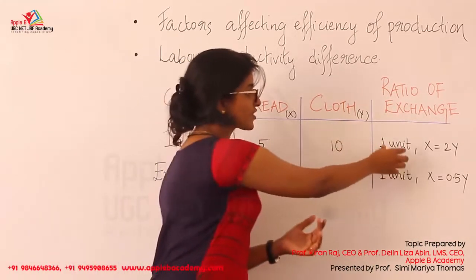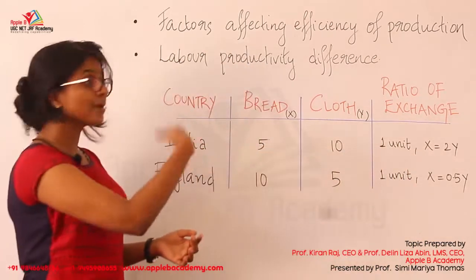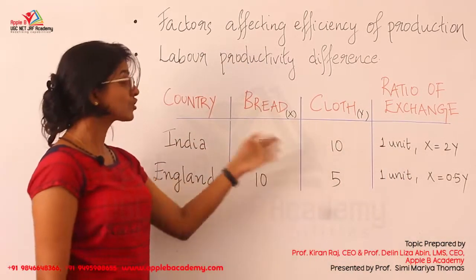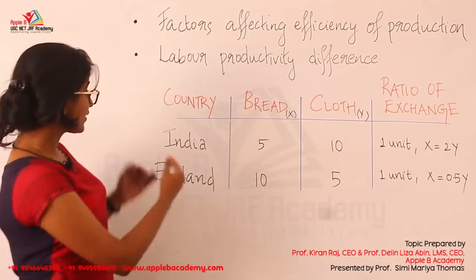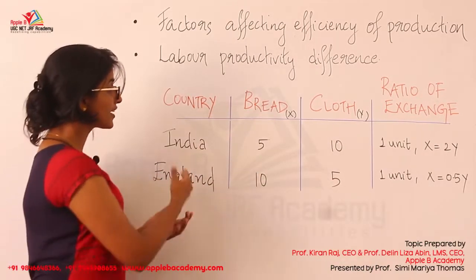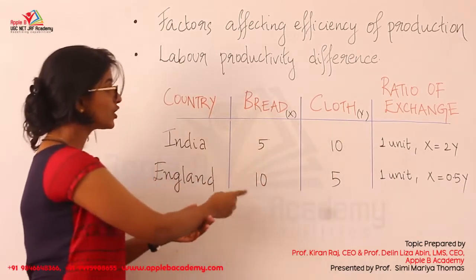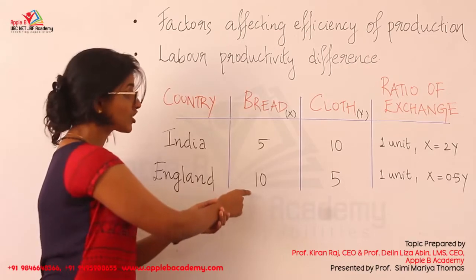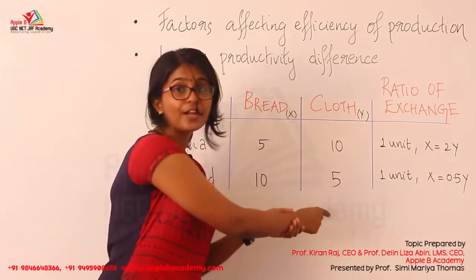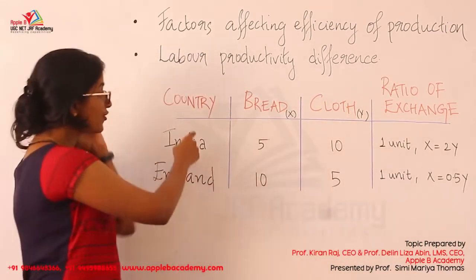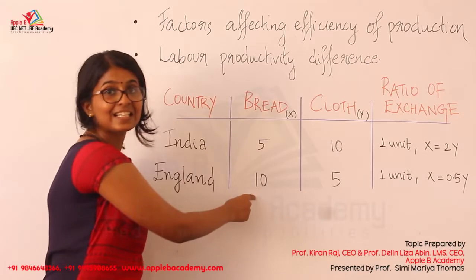We see the ratio of exchange, it's seen that X is equal to 2Y. So it needs double the effort than the production of cloth to produce the bread. And when it comes to England, it is better for England to specialize in bread rather than cloth because 1 unit of labor is able to produce 10 units of bread, whereas the same 1 unit of labor is producing only 5 units of cloth. So it is better for India to specialize in cloth and it is better for England to specialize in bread.